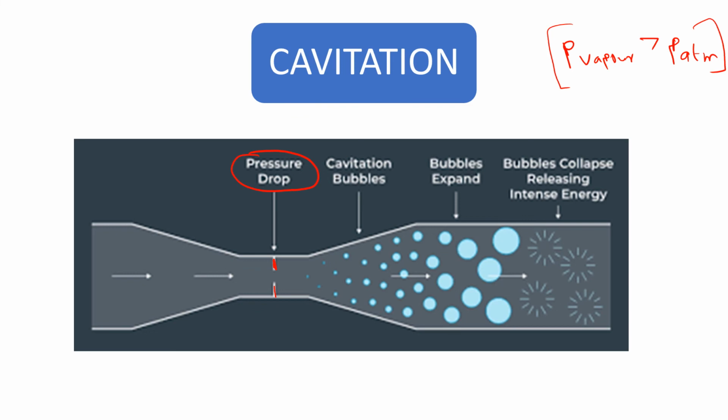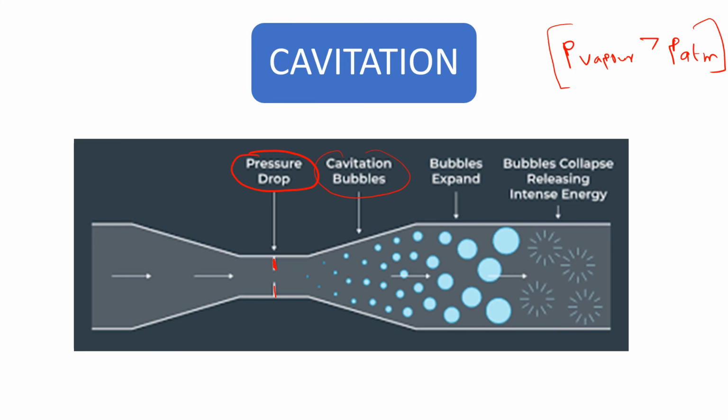And these vapor bubbles travel to other regions. These are called cavitation bubbles. These bubbles expand and later collapse, releasing intense energy, and this can harm some of the equipment.